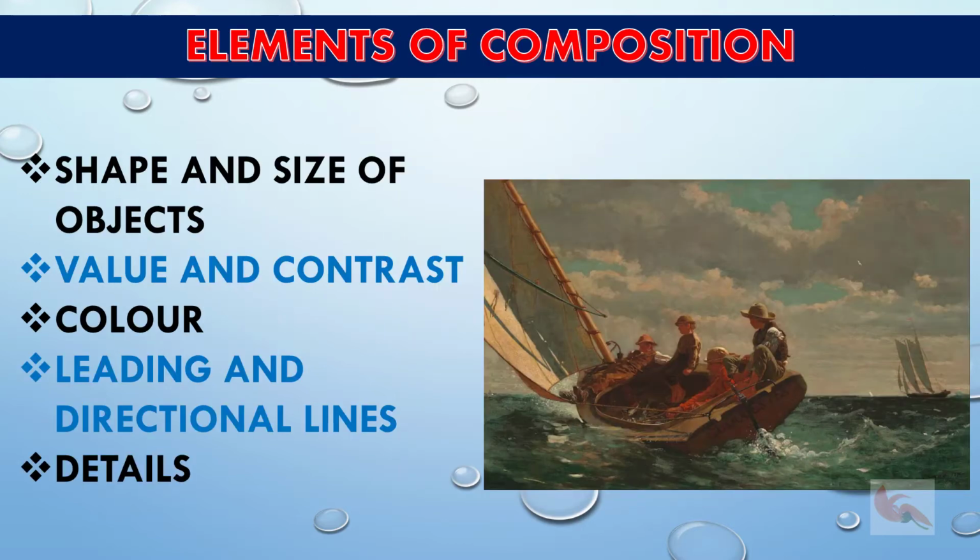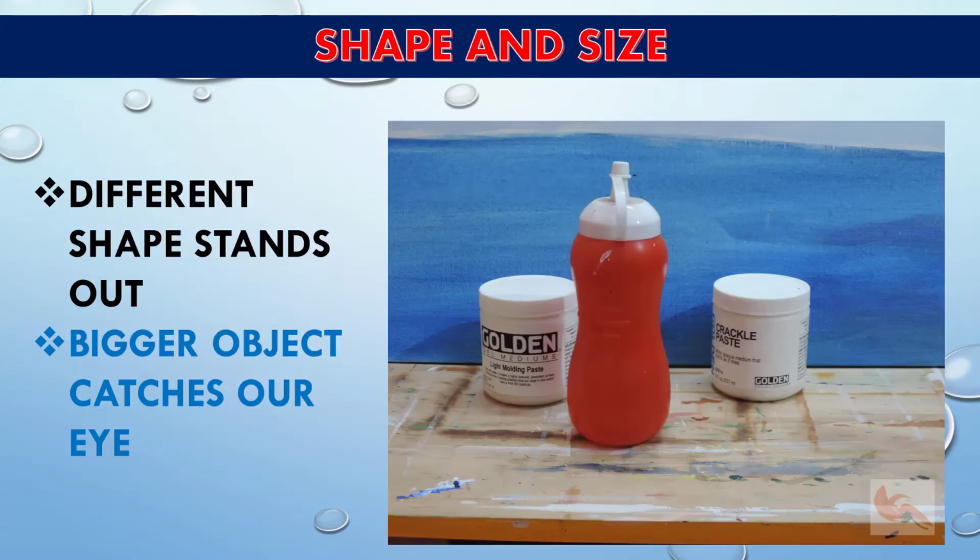Let's see what the elements of composition are. Though there are quite a few of these, let's talk of the most important ones: shape and size of the objects, value and contrast, color, leading or directional lines, and details. Shape and size are quite obvious. An object of different shape will stand out in the crowd of other objects of similar shape, and the bigger an object is in your drawing or painting, the more visual weight and importance it has.